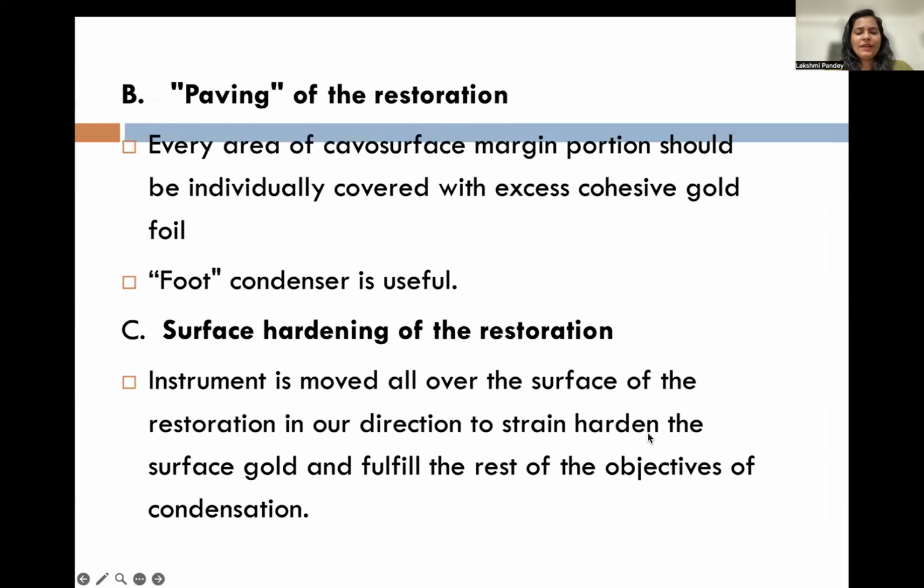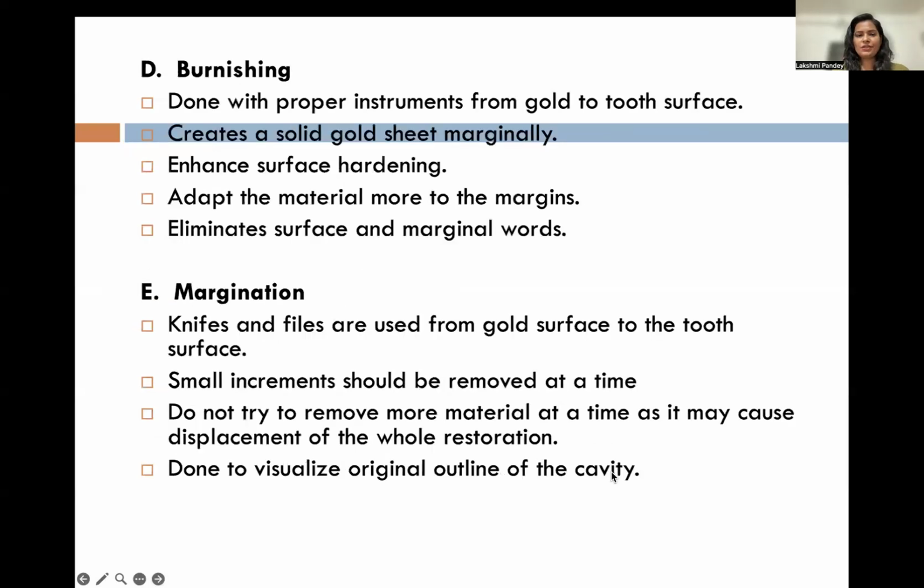Paving of restoration. Every area of the cavo-surface margin portion should be individually covered with excess cohesive gold foil. Foot condenser is useful in paving. Surface hardening of the restoration: the instrument is moved all over the surface of the restoration in one direction to strain harden the surface gold and fulfill the rest of the objectives of condensation. Burnishing, done with proper instruments from gold to tooth surface, creates a solid glass sheet marginally, enhances surface hardening, adapts the material more to the margins, and eliminates surface and marginal voids.